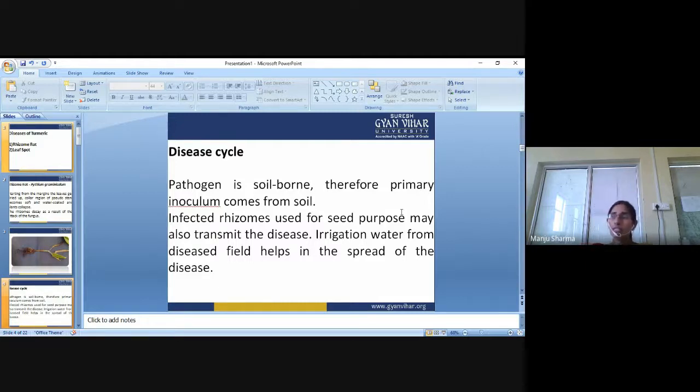Whenever the water moves from one field to another field, the pathogen also moves with it, and in this way it infects other plants or other fields.